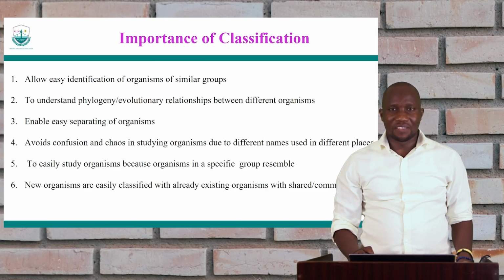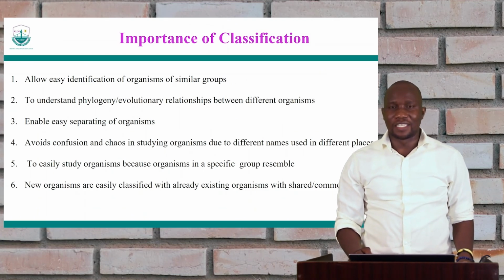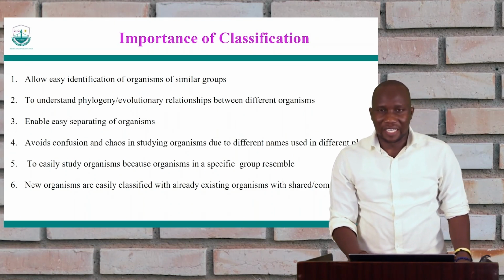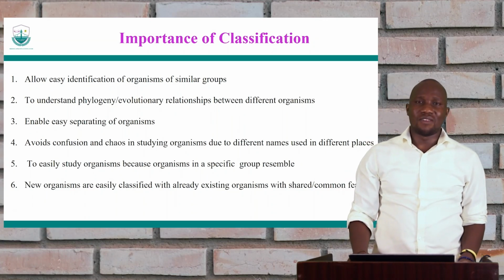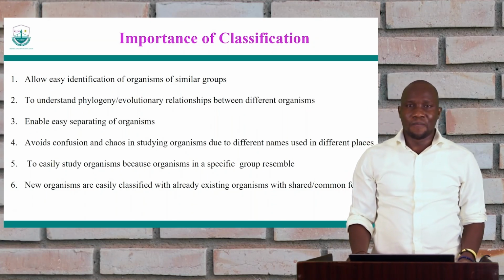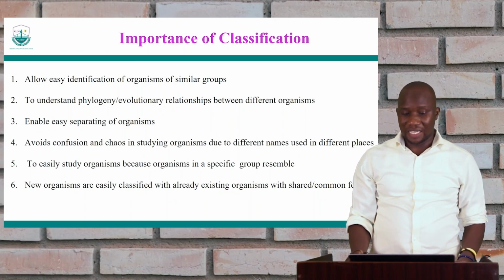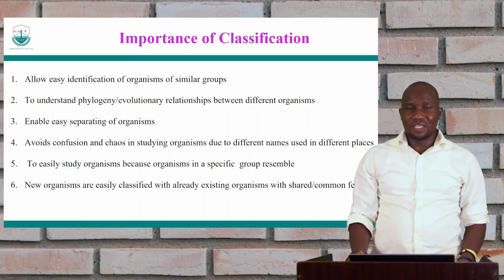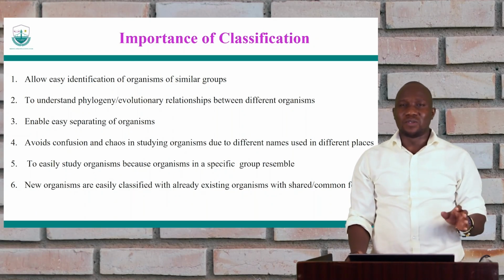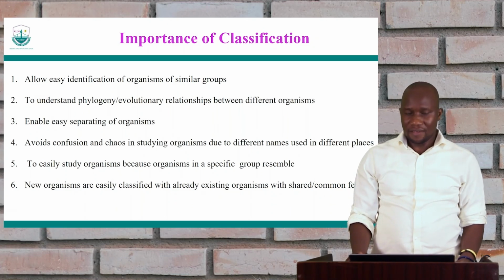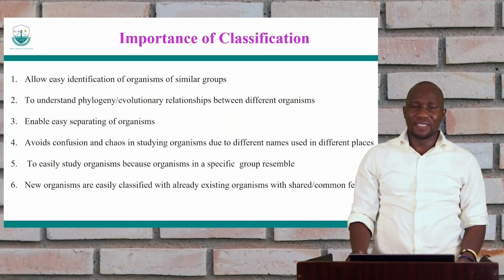So why do we need this classification, and why do we actually need to study it? Some of the reasons I mentioned earlier on. If we have a way of grouping organisms, it creates order. We are able to be very organized in looking at these organisms. If you see an organism that has this, we are able to say that one is an animal that belongs to group X. So it becomes very easy.